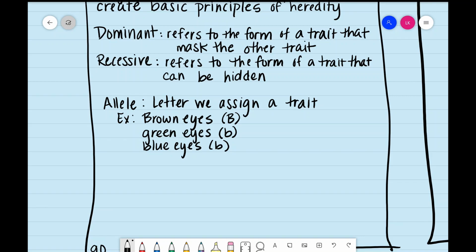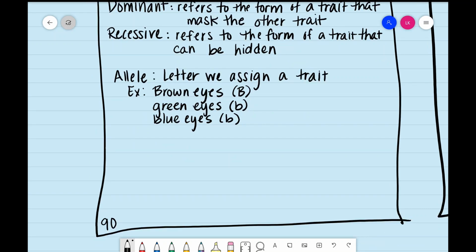These are called alleles, and there are so many of them for each trait, and there's tons of them when it comes to the human body. So it's hard to narrow it down to so few, and obviously there are more eye colors than this, but this is just basics. We receive one allele from each parent, so one trait from each parent, and you have two parents.